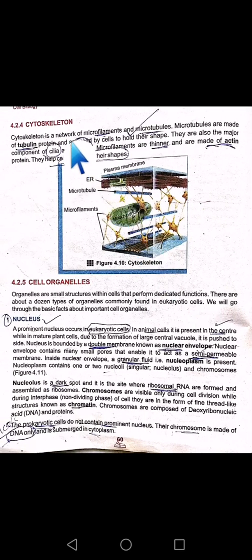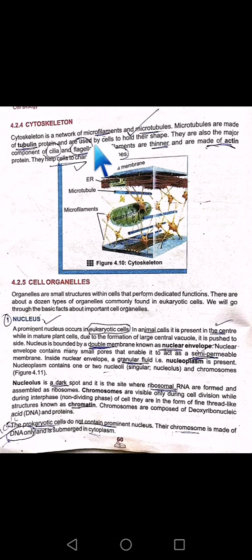Then comes cytoskeleton. The topic is 4.2.4, cytoskeleton. It is a network of microfilaments and microtubules. Two types of structures are involved in this single structure. Cytoskeleton involves two major networks, that is microfilaments and microtubules. Microtubules are made of tubulin protein and are used by cells to hold their shape. Microtubules have which type of protein? Tubulin. They are the major components of cilia and flagella.